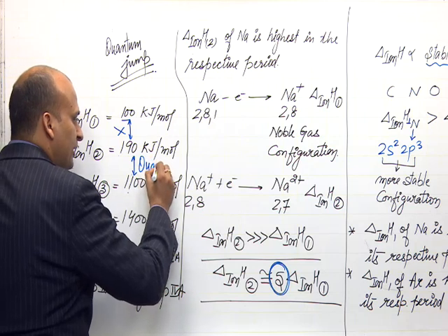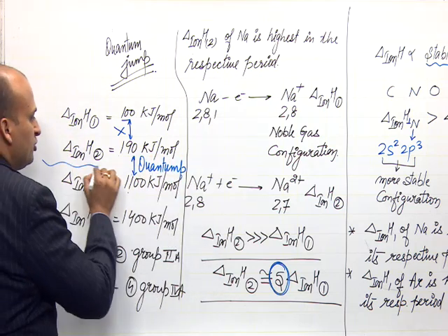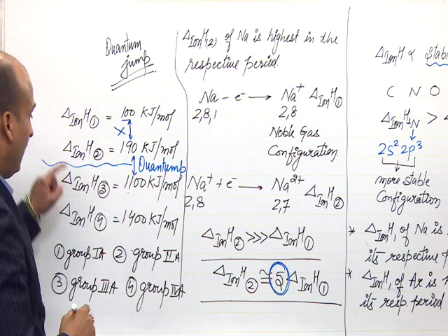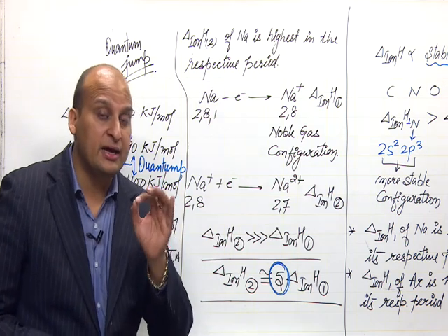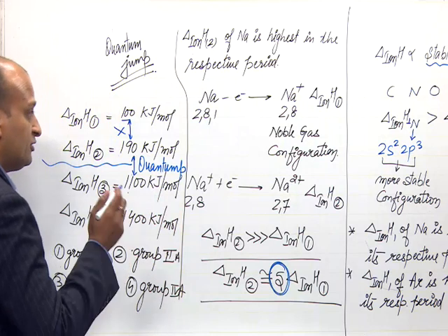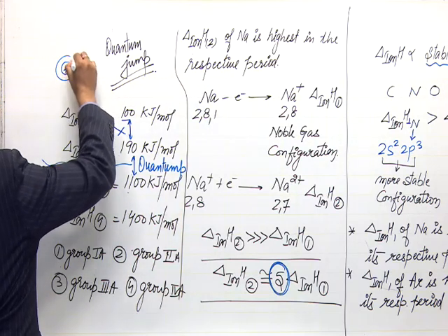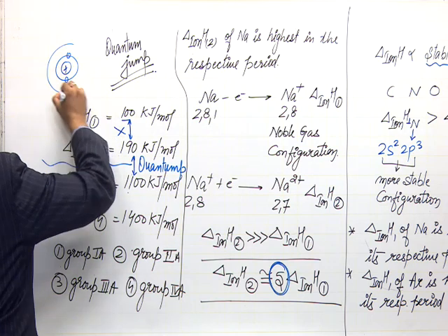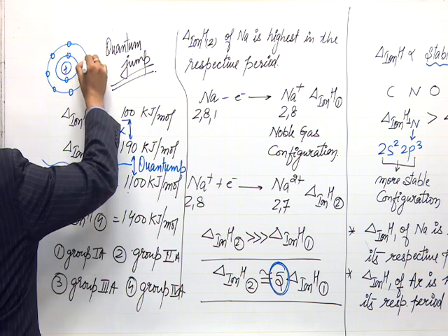So, what do you mean by this? We mean that after losing 2 electrons, this atom must have acquired the noble gas configuration. Okay. So, if this is the atom, suppose 1, 2, 3, 4, 5, 6, 7, 8.